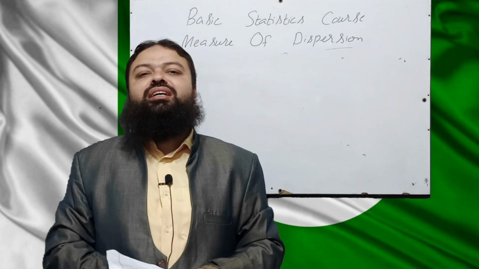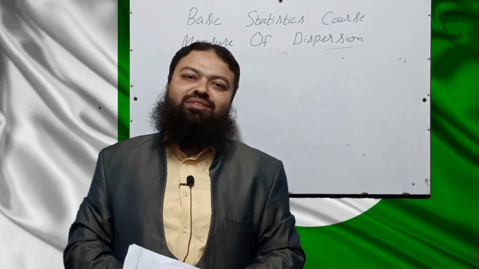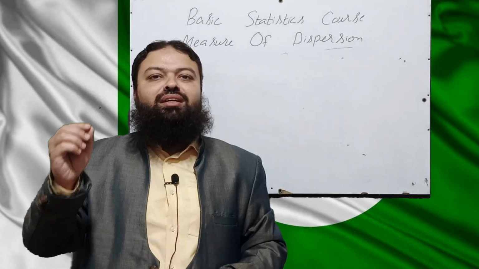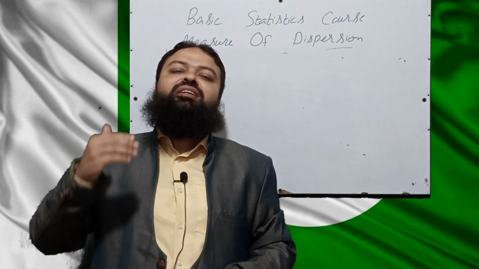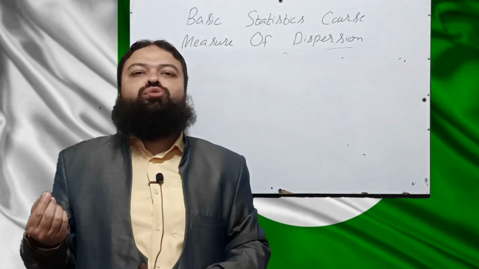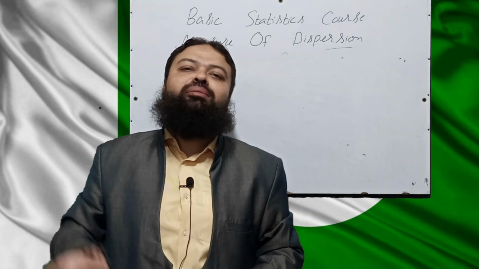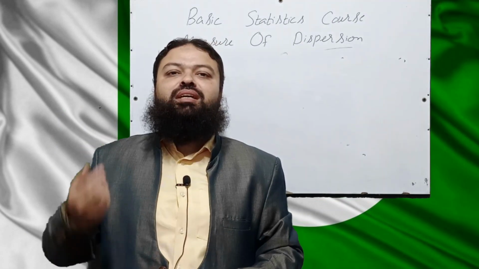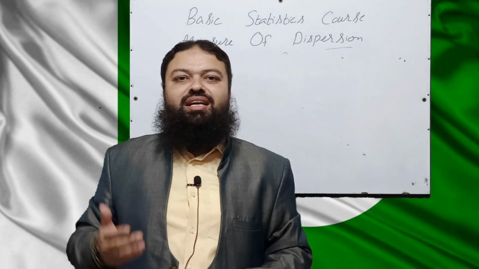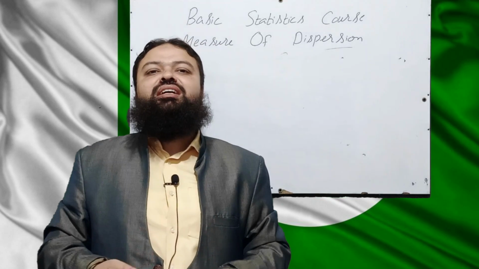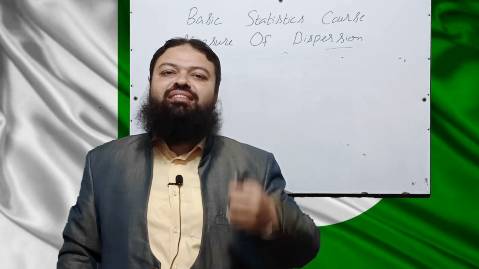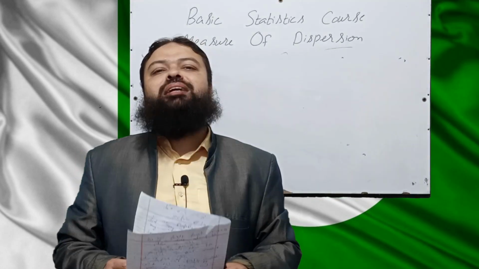Then we discussed gamma 1 is equal to beta 1 under root, and we also discussed q3 minus q1 is greater than 2 q2 means the distribution is positively skewed, and if q3 minus q1 equal to 2 q2 it means the distribution is symmetrical. And we discussed beta 2 is equal to 3 means the distribution is mesokurtic, and if beta 2 greater than 3 it means the distribution is leptokurtic. And at the end we discussed if beta 2 is less than 3 it means the distribution is platykurtic.